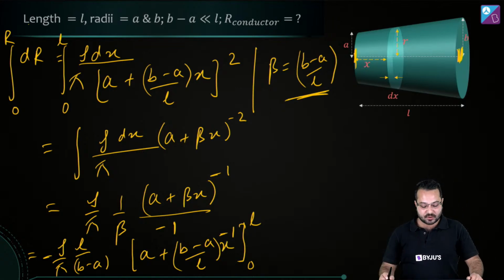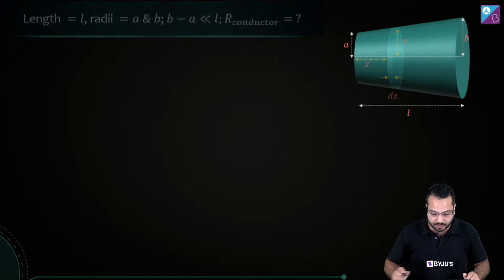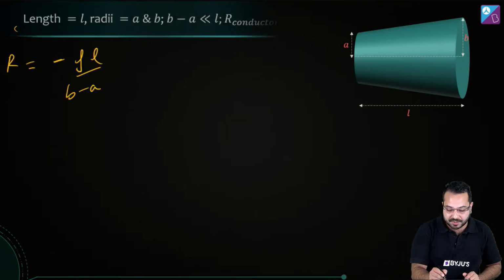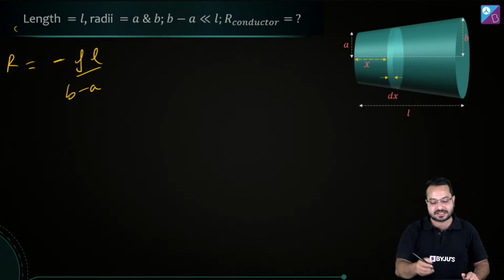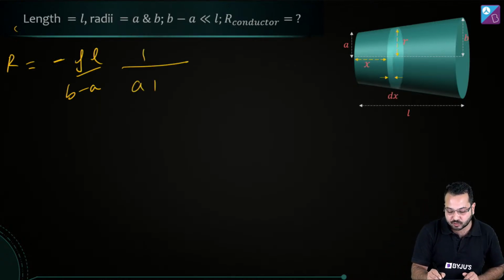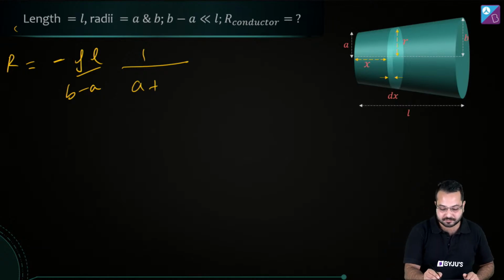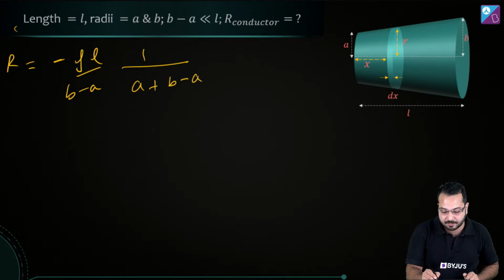Obviously, this x is also going to be there. So now we are going to write it over there. Remember, this is to the power minus 1, so we can take it in the denominator as well. So this is going to become 1 upon A plus B minus A divided by L into x.